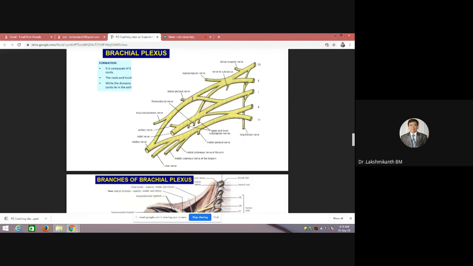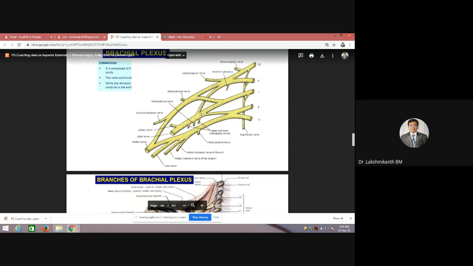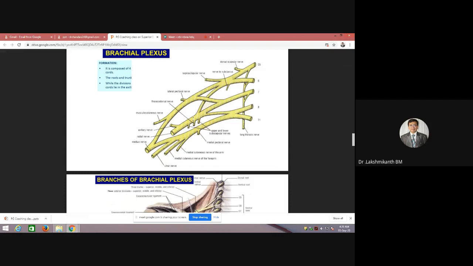Okay, next, you can see there is the lower trunk. The lower trunk will again divide into anterior and posterior divisions. The anterior division will continue as the medial cord. The root value for the medial cord branches will be C8 and T1. Next comes the posterior cord. All the posterior divisions of the upper, middle and lower trunks together form the posterior cord, where the radial nerve is marked.